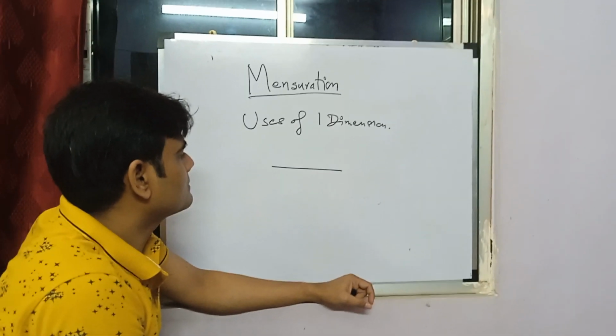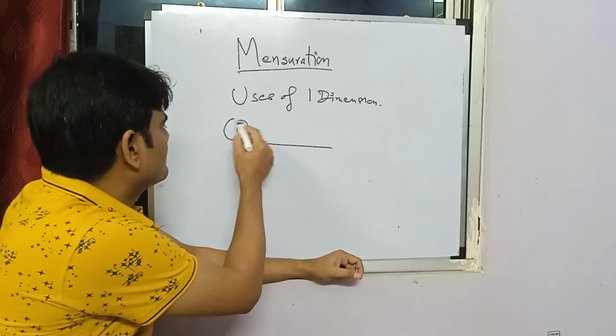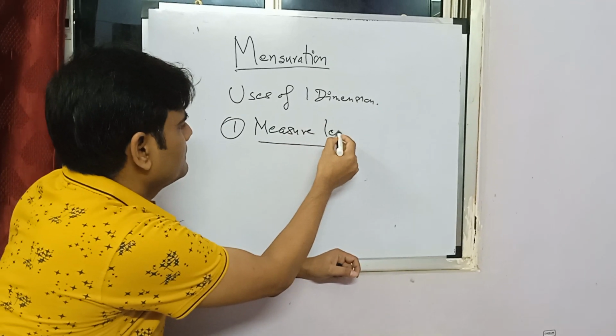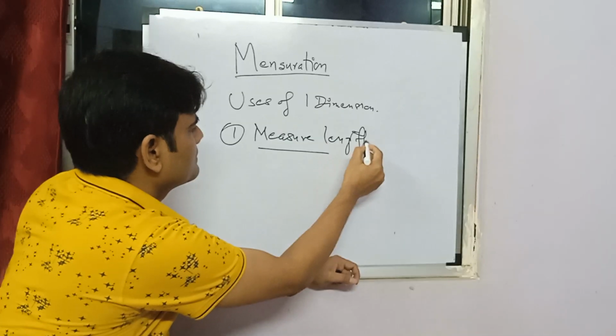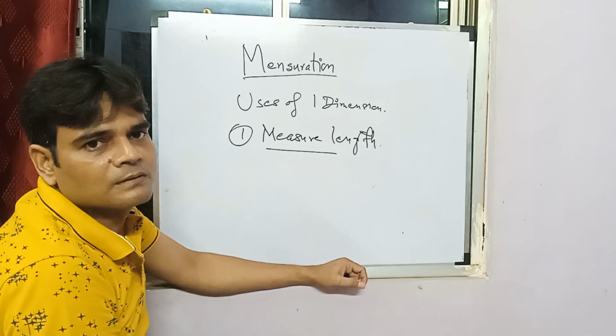Now, line segments, where do you use them? First, to measure length. Wherever you measure length, 1D comes into the picture. Distance.